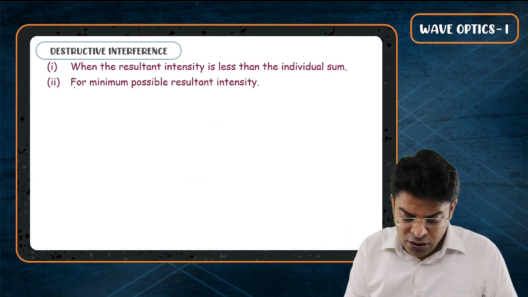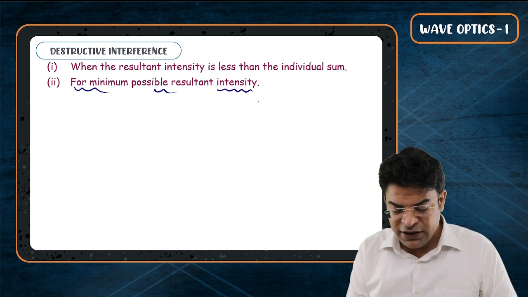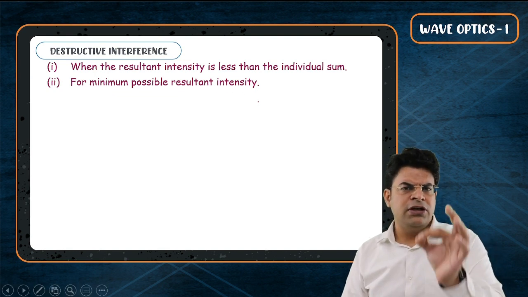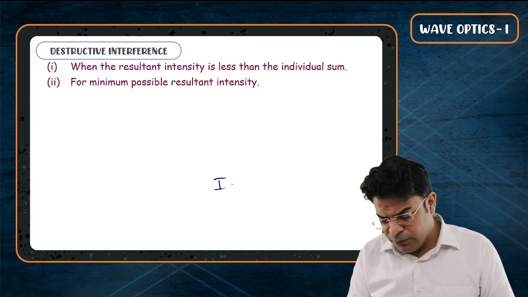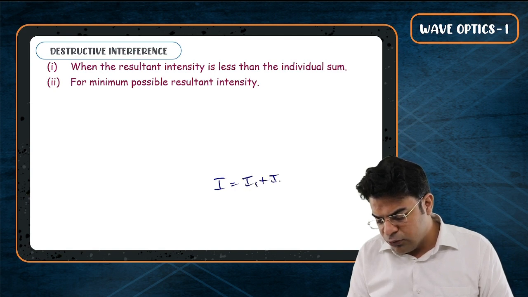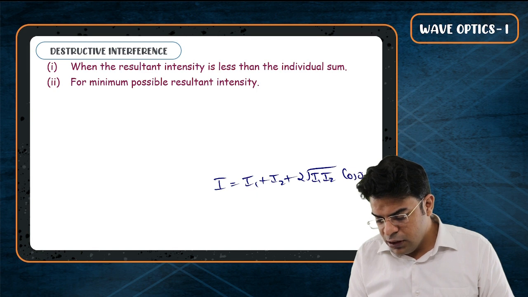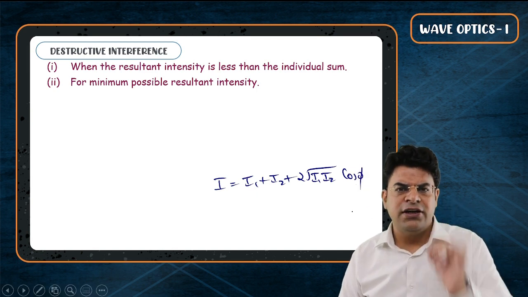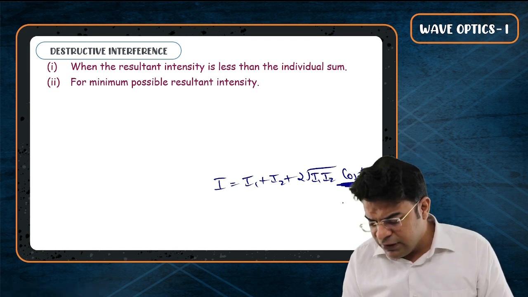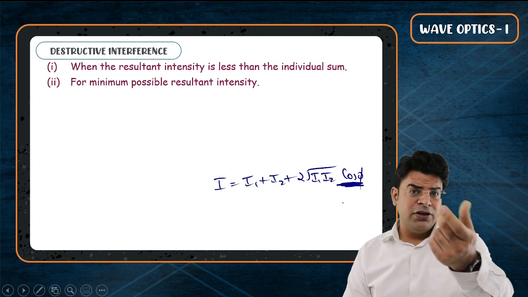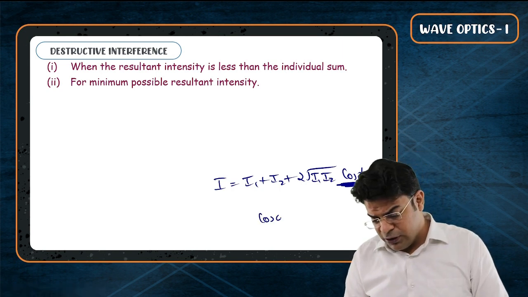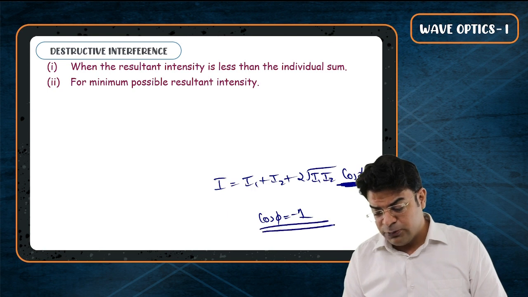Now beta, for minimum possible resultant intensity, think from the formula I equals I1 plus I2 plus 2 root I1 I2 cos phi. If you want minimum possible resultant intensity, what has to be the value of cos phi? The value of cos phi should be equal to minus 1, the lowest possible value.